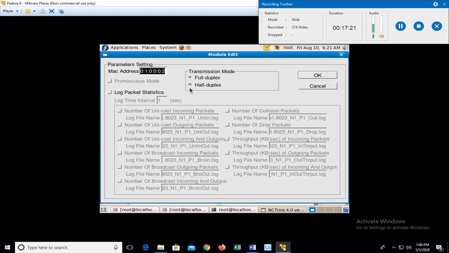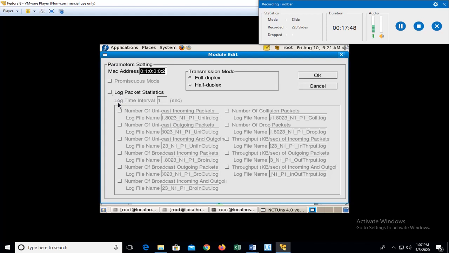Then we have the transmission mode, whether you want it to be half duplex, that is only one person can be sending at any given time and only one person can be receiving at any given time, or full duplex, that is a person can send and receive simultaneously. That is for the node we are speaking of. So I will make it full duplex.